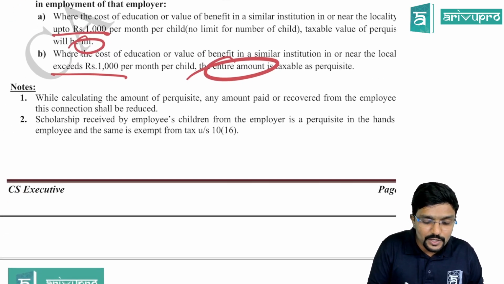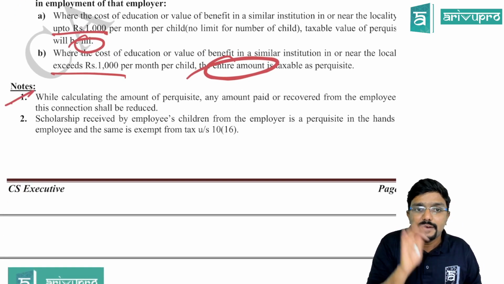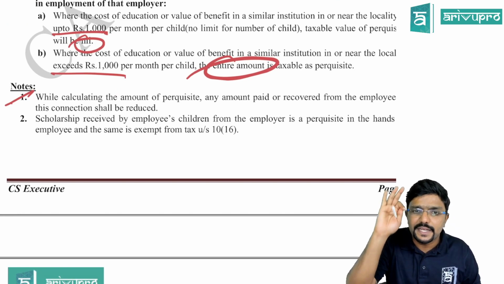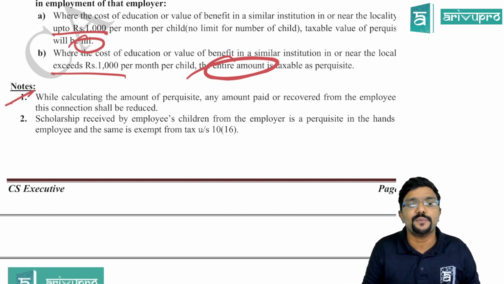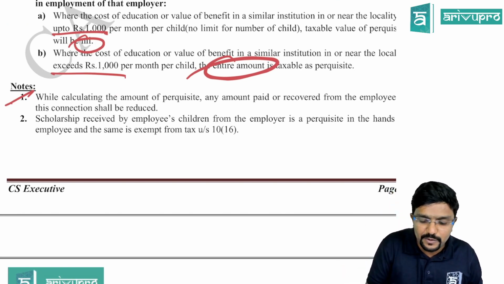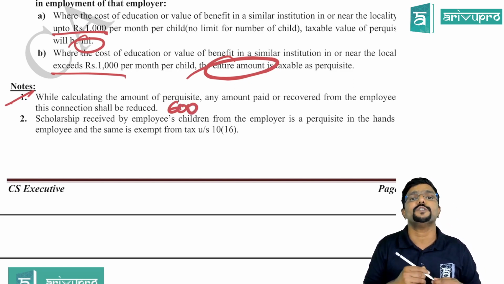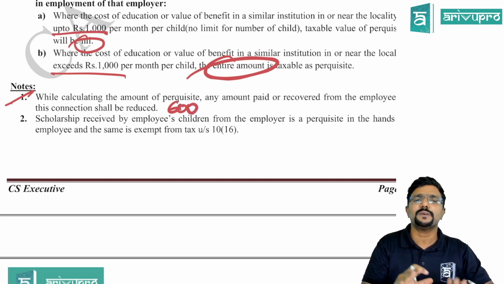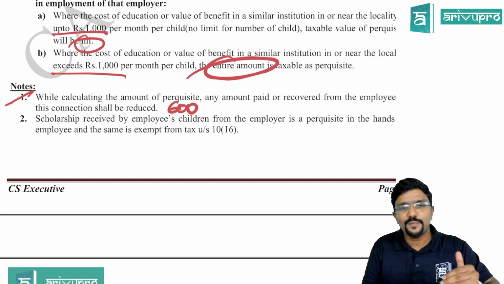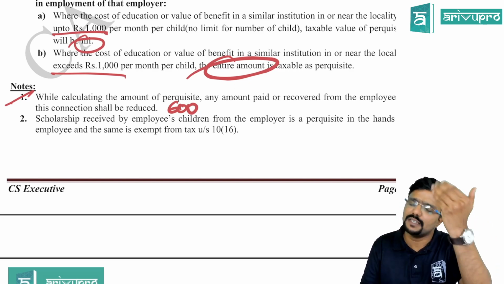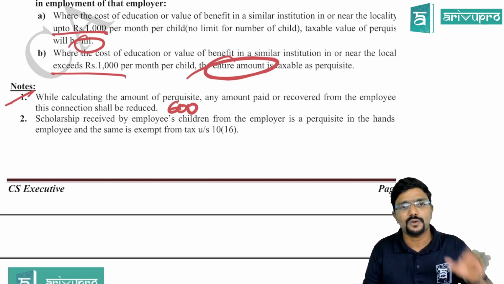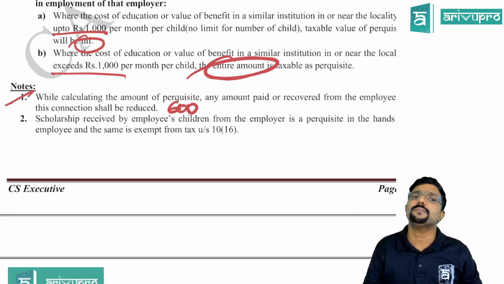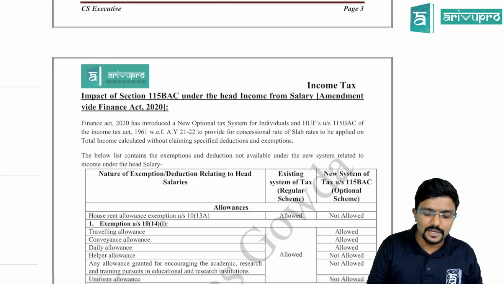But here in the notes, you can observe, I have given a clarity. While calculating the amount of perquisite, any amount paid or recovered from the employee in this connection shall be reduced. That is the 600 in our question. Not only for this perquisite, for any perquisite, if the employee is paying, even if less, still consider that and reduce that amount. Only the net benefit will be taxable as perquisite, guys. Clear? Yes.